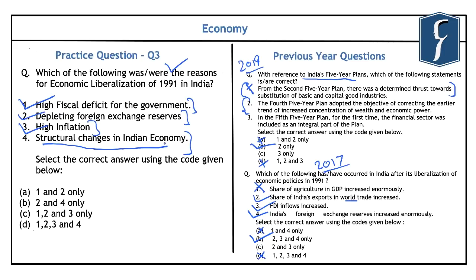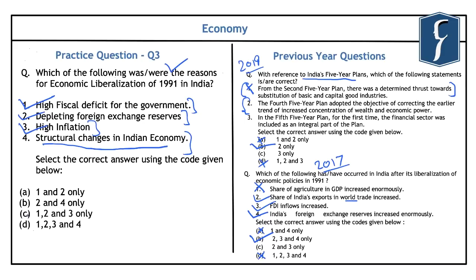However, if you go through India's economic history, you will find that the structural changes, that is dependency upon the services sector, have only increased or were a consequence of the policy of economic liberalization. And also, the structural changes are slow in nature, and they were not the primary reasons for the adoption of the policy of economic liberalization.